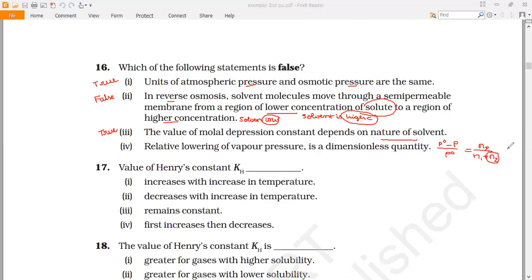Moles cancel with each other, and it is a unitless or dimensionless quantity. Again, this statement is a true statement. So from the observation, it is clear that the only false statement from the given four options is option 2, which is the correct answer for the question.